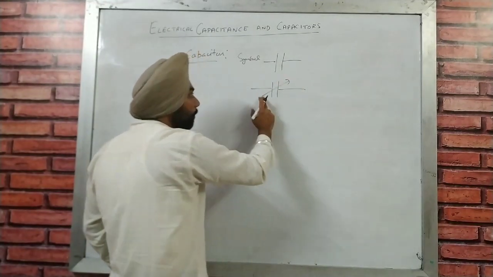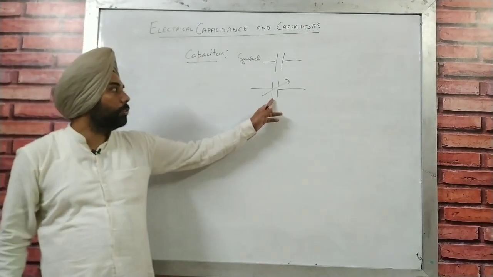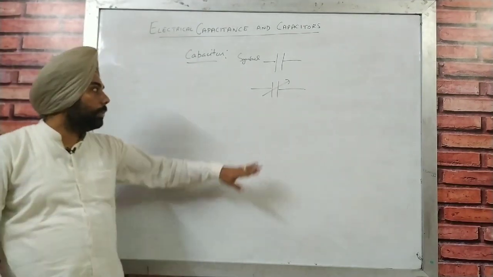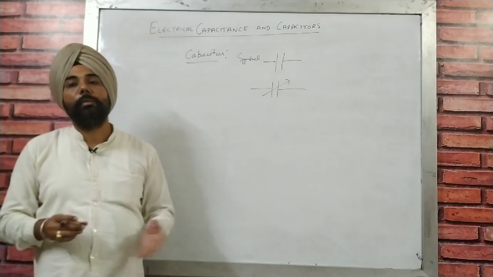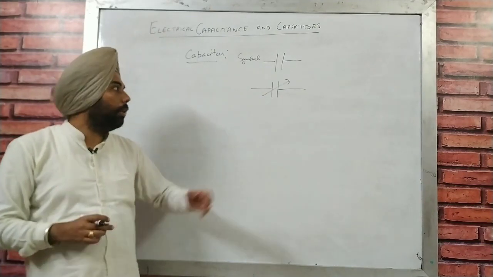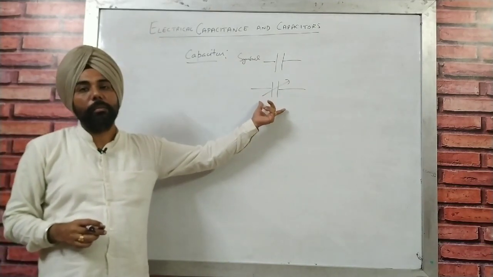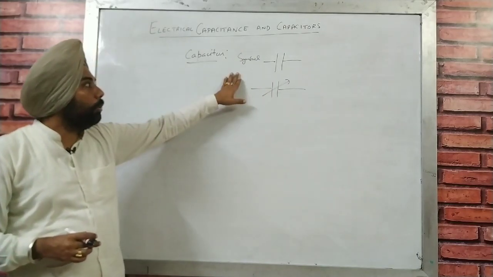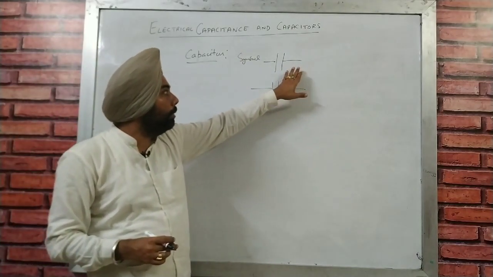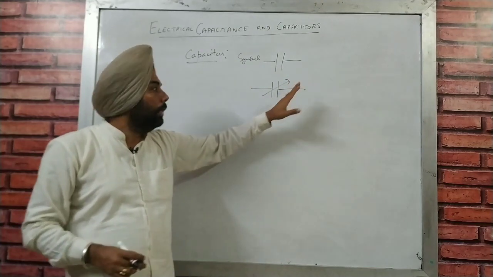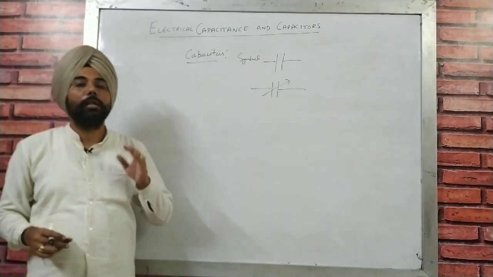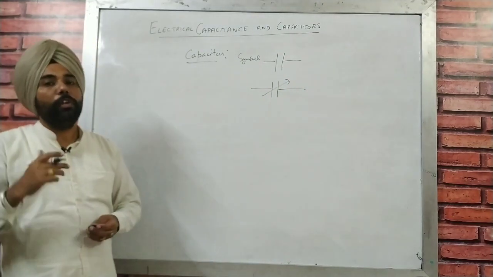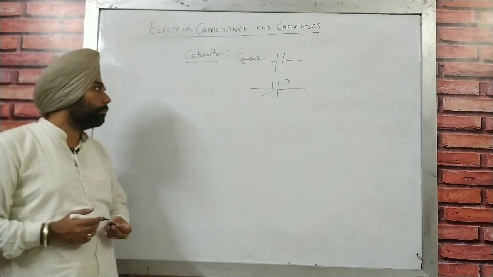If we see another kind of symbol, it is for a variable capacitor, in which we can vary the capacitance manually. So that is the symbol for a normal capacitor, and that is the symbol for a variable capacitor, in which we can vary the capacitance manually.